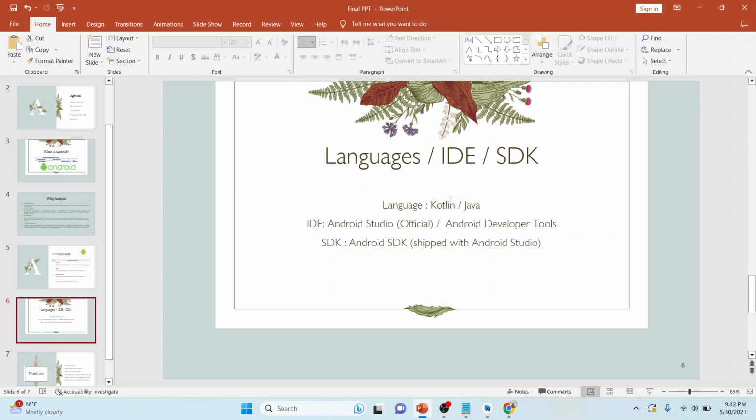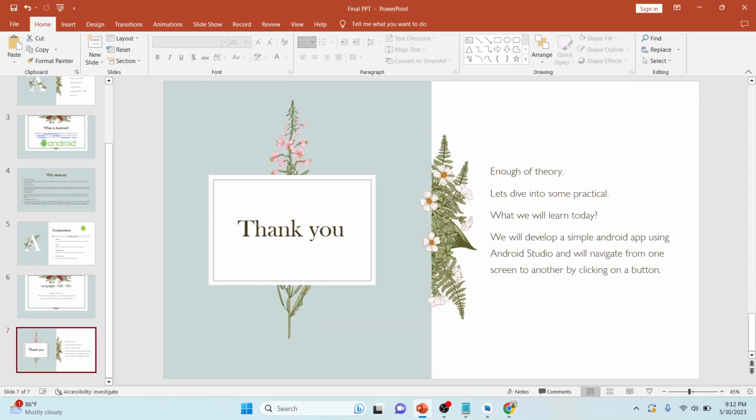The Android SDK is the set of all the plugins and libraries required to develop a mobile app. We don't have to worry about the Android SDK because it is shipped with Android Studio itself.